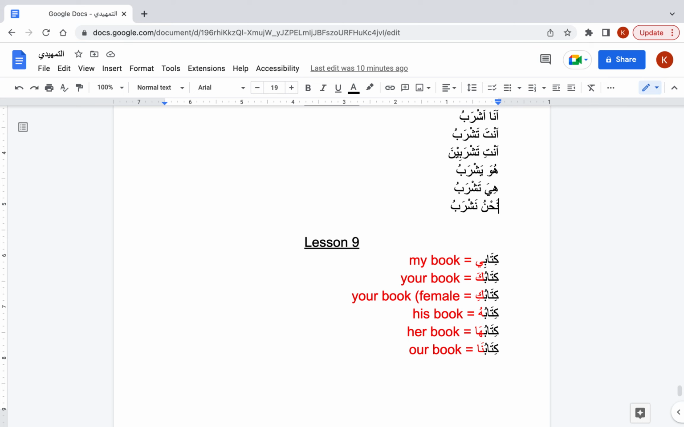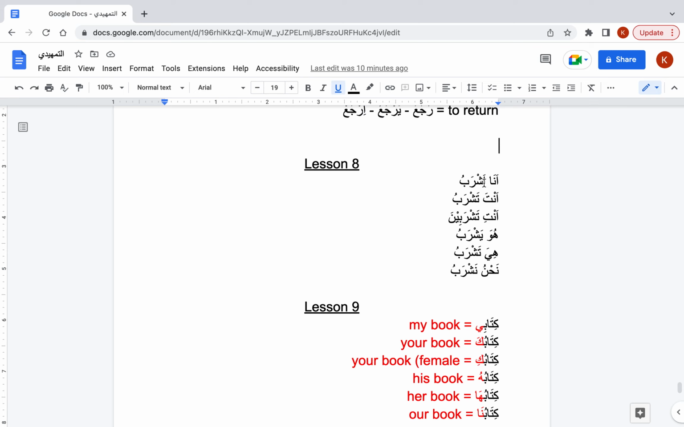This is different to the verbs. Remember the verbs: Ana ashrabu, I drink. Anta tashrabu, you drink. Anti tashrabina, you female drink. Huwa yashrabu, he drinks. Hiya tashrabu, she drinks. And nahnu nashrabu, we drink.